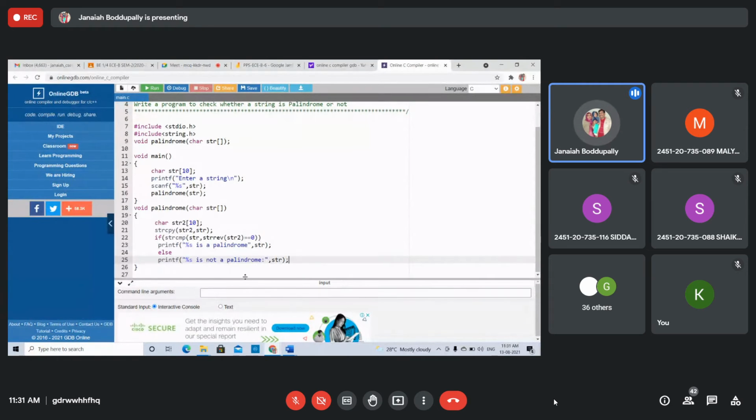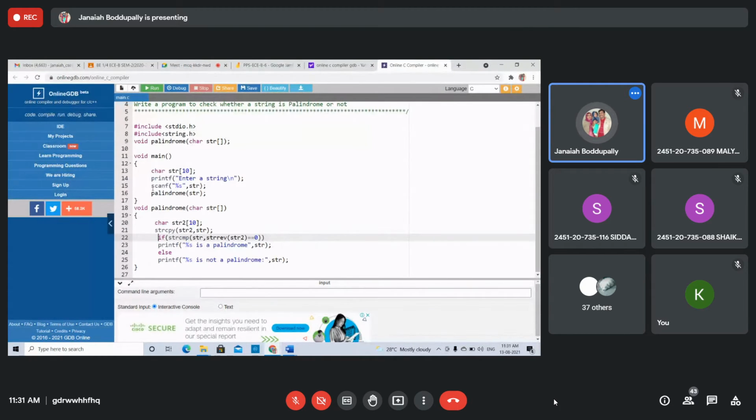Right, students? See this. If you are copying the string but string reverse is not getting executed, that's why you will not get the output. This is the program: write a program to check whether a string is palindrome or not. You are passing the string to the function. That's why I have taken character type.